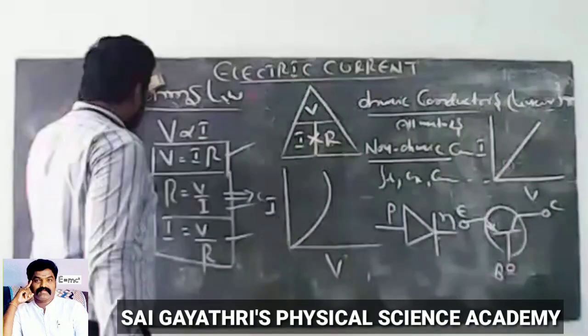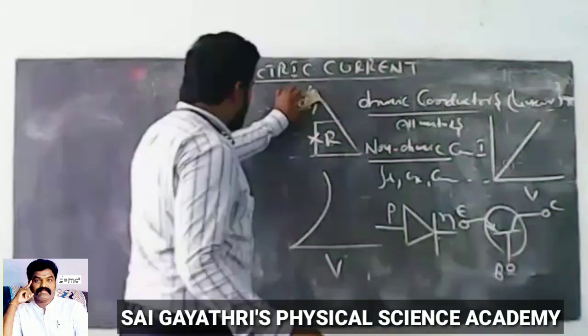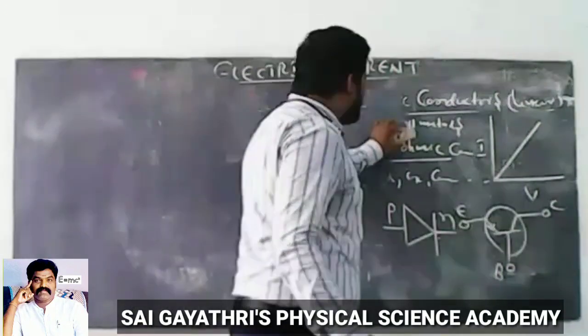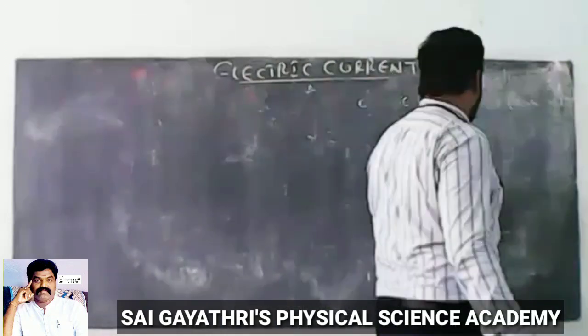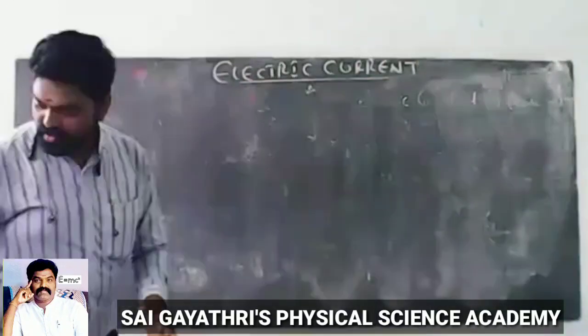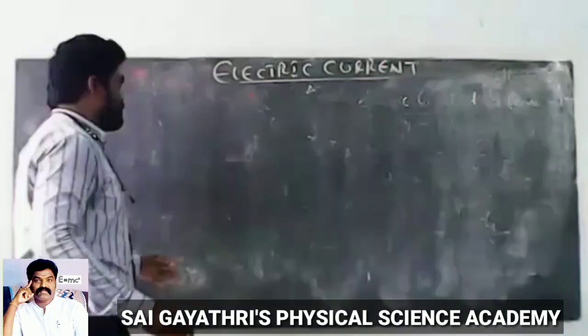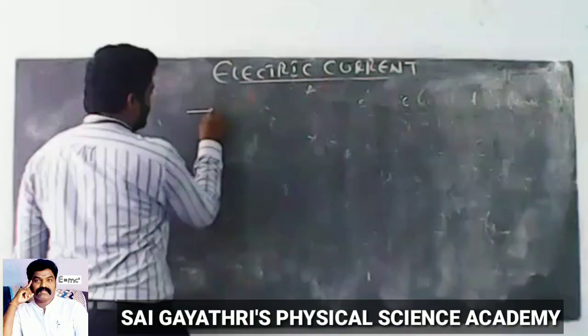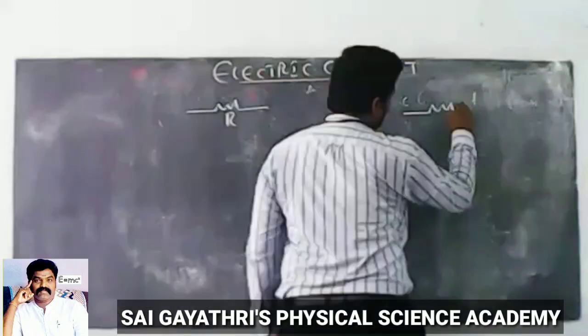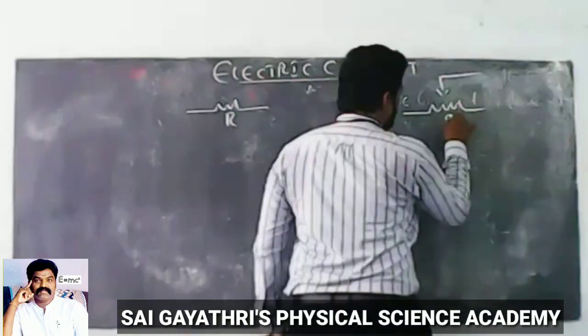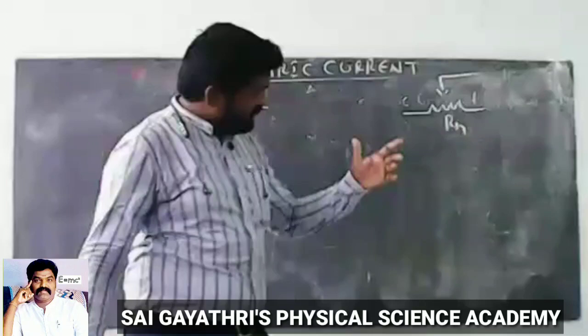Next, what happens when resistors are connected in series? Series combination of resistors. Suppose, this is the symbol of resistance, a resistor. So it is the symbol of rheostat. This rheostat is used to maximize or minimize the magnitude of current. So this is the symbol of resistance.